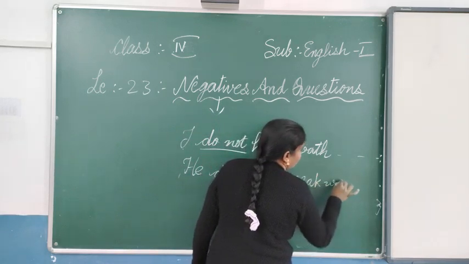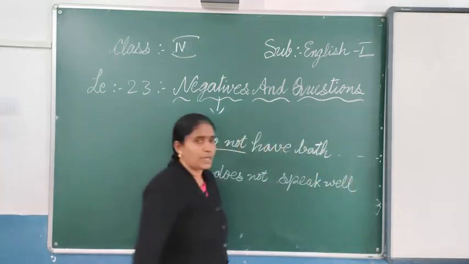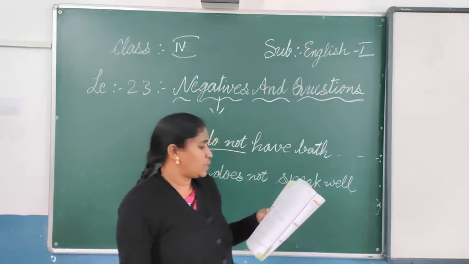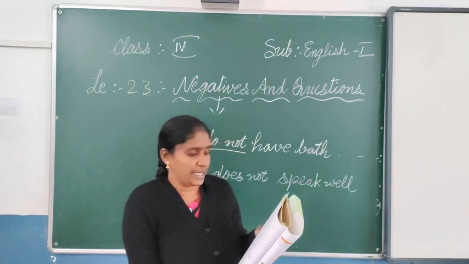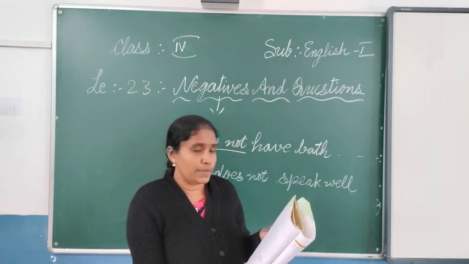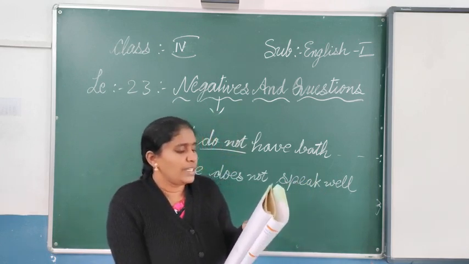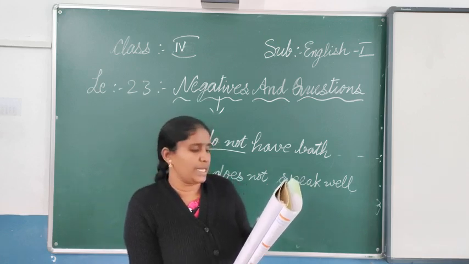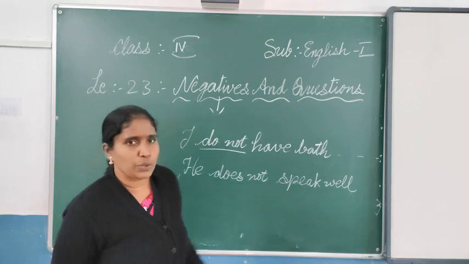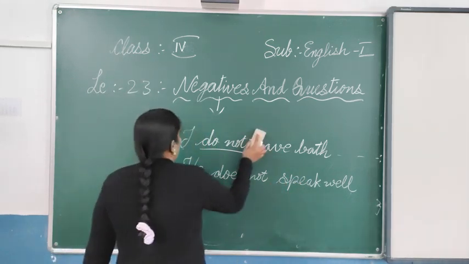He does not speak well. He does not speak well about everyone. And then the next one, we. So do and does we have this. You can use did. We did not lock the door before going to sleep. Just like that, you have to use the negative sentences and then you have to complete.